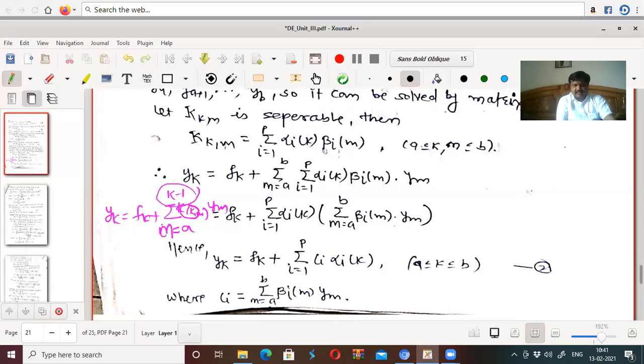And if this upper limit is some constant b, then it is called a Fredholm summation equation.